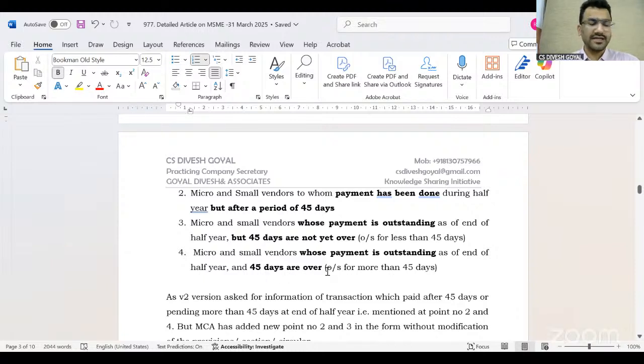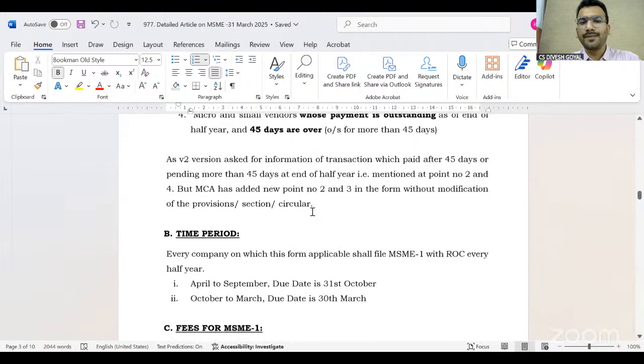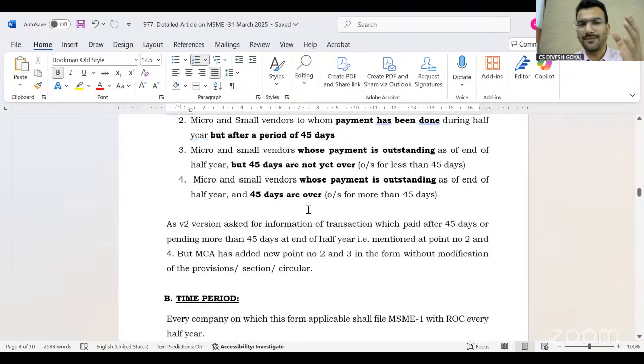In all these 4 conditions, if your company falls in any one condition, you have to file the MSME 1 form. So generally, after these 4 conditions, only those companies don't have to file the MSME 1 form who don't have any MSME registered vendor. Even if you have a single MSME registered vendor, you have to file this form as per this condition, because if you have a vendor, you will definitely make the payment to them, whether within 45 days or after 45 days. So the ministry should definitely take a step on this point.